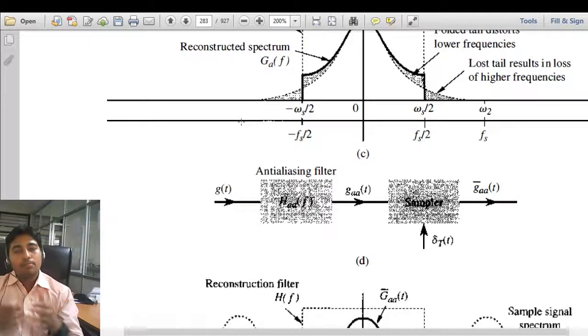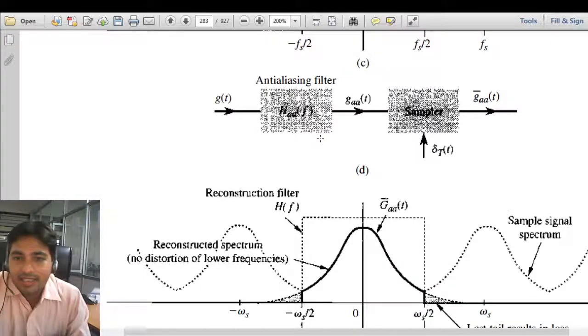After passing through this anti-aliasing filter, we do sampling and everything else, so the aliasing problem can be avoided.